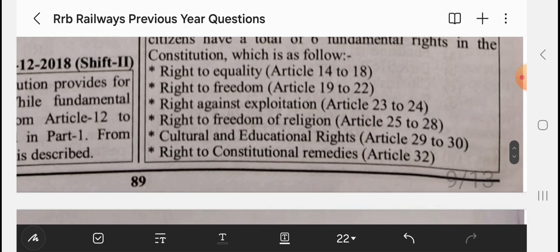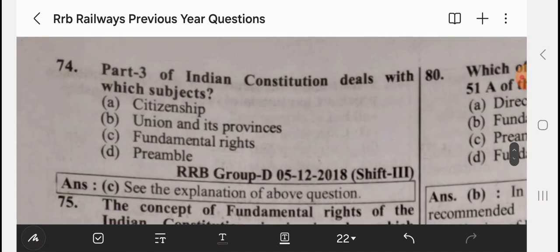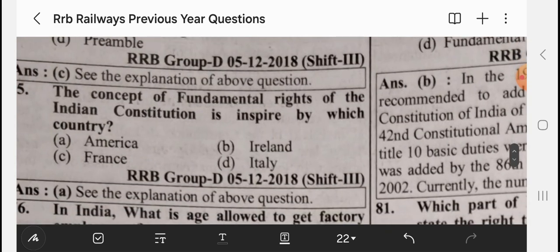In Article 32, there are five types of writs given. This article is also known as the soul of remedies to the Constitution. Part 3 of the Indian Constitution deals with which subject? Fundamental rights. The concept of fundamental rights of the Indian Constitution is inspired by which country?